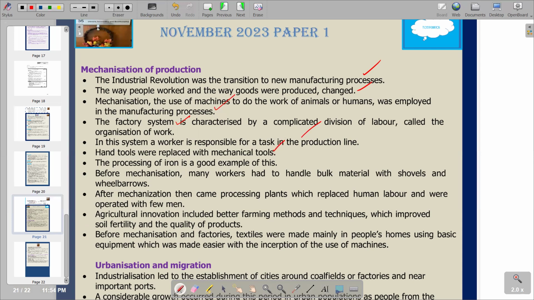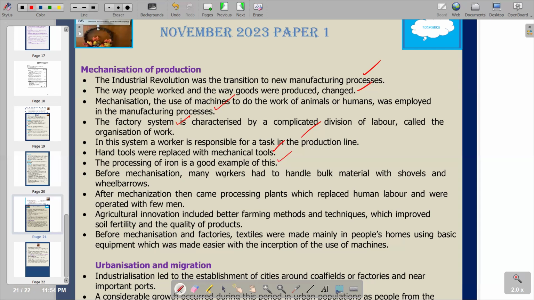So this is the transition again. The processing of iron is a good example of this, where we saw mechanization being employed, with new machinery replacing labor in the manufacturing process.